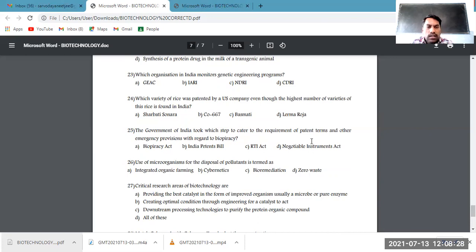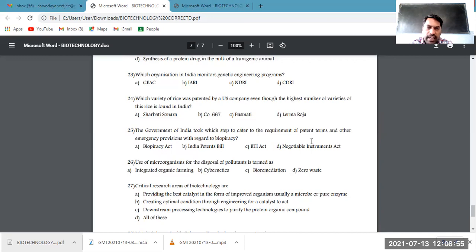Okay. Which step did the government of India take to cater to the replacement of patent terms and other emergency provisions with regard to biopiracy? There are many acts attempted in law from time to time. One law to cater to the requirement of patent terms and other emergency provisions is the Indian Patent Bill.